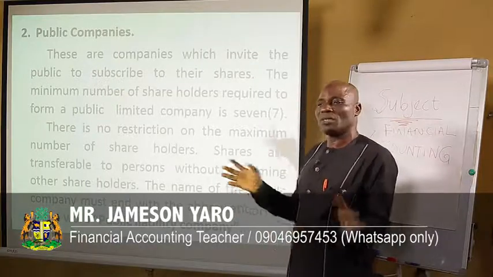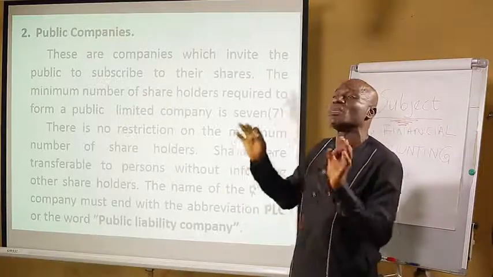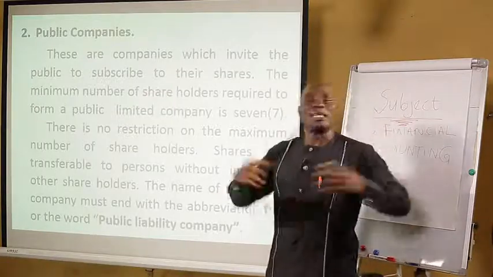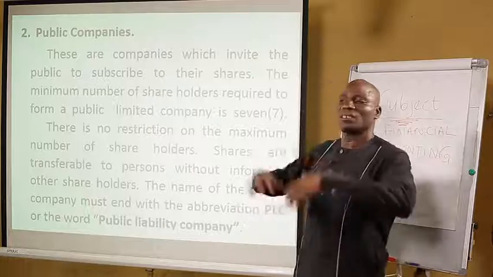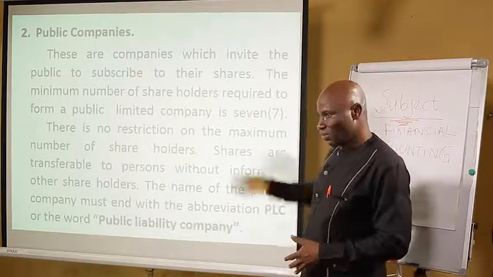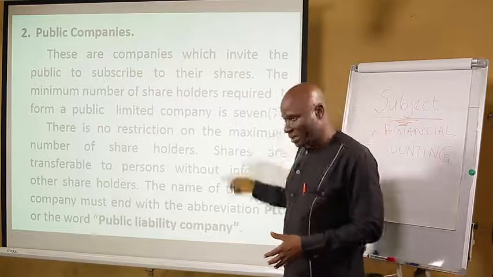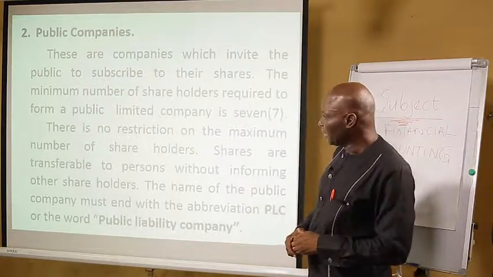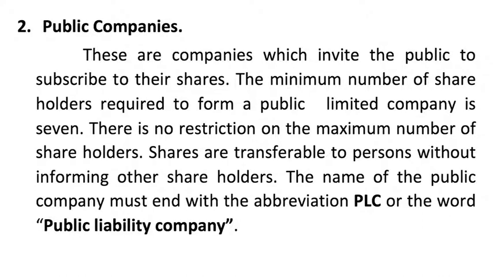In a public limited liability company, no maximum number, but they have only a minimum number. 2 million, 20 million, 300 million, any number can be used to form a public liability company. Now they said, in public companies, there is no restriction on the maximum number of shareholders. No restriction, that is infinity. The number is infinity.